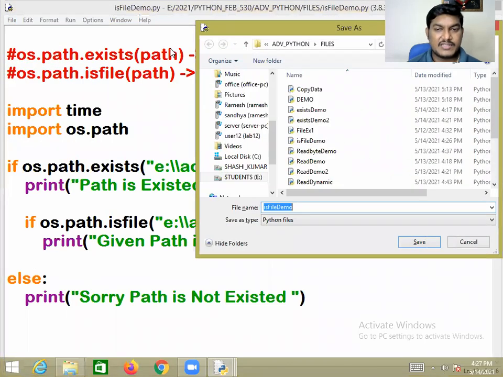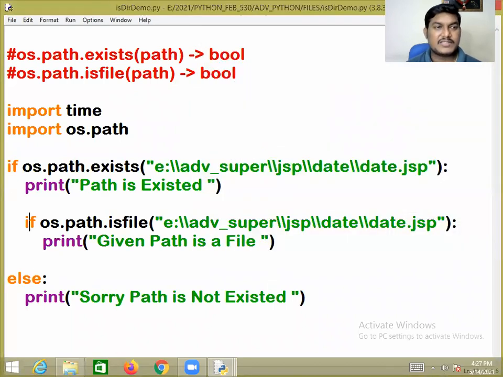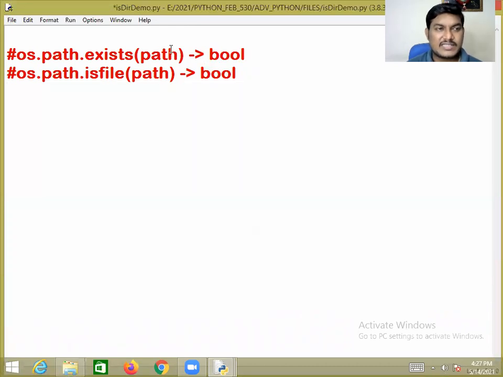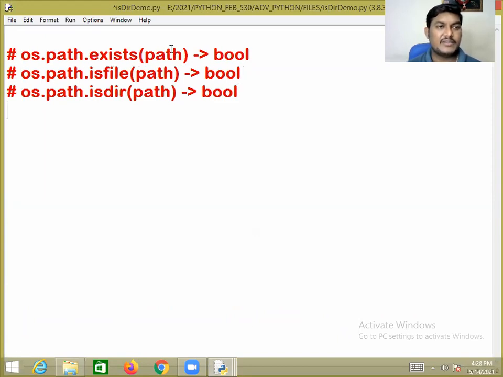Then you can observe this. There is a dir demo. So far we have discussed os.path.exists, os.path.isfile, os.path.isdir and just a path. It will return both.